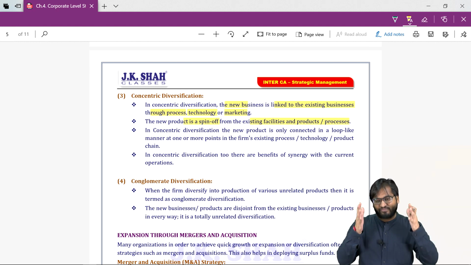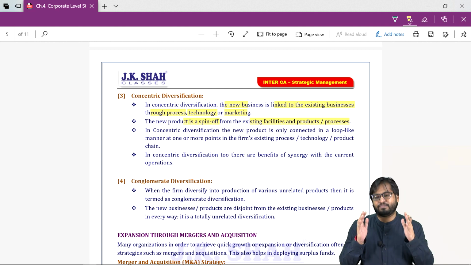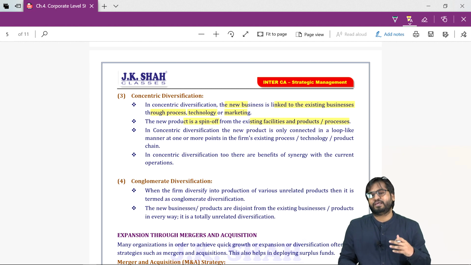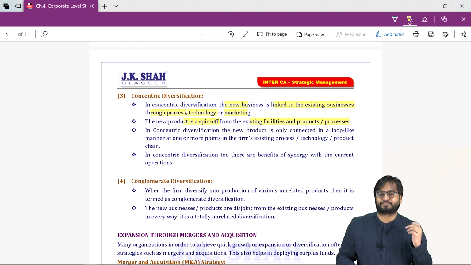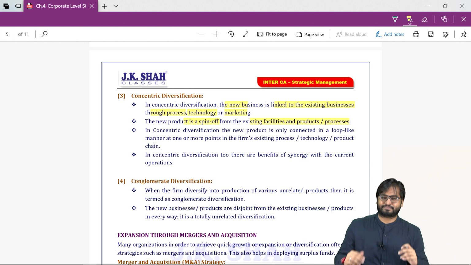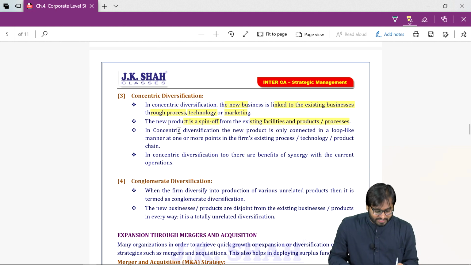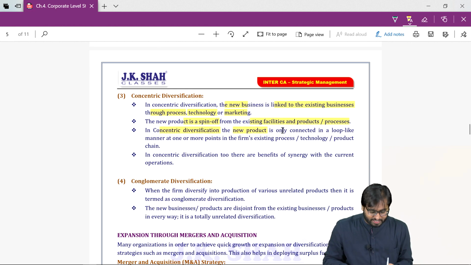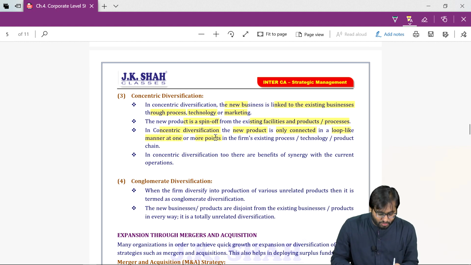So in the same factory, in the same bakery, we are baking our cakes, we are baking our bread. So a new product. In concentric diversification, the new product is only connected in a loop-like manner at one or more points in the firm's existing process, technology, product chain.